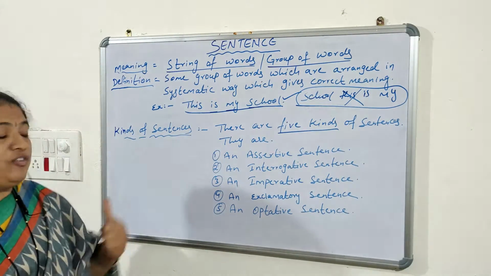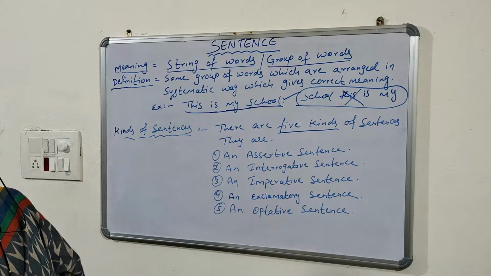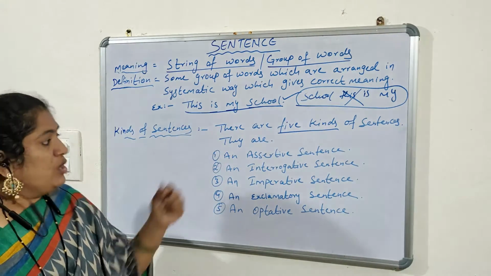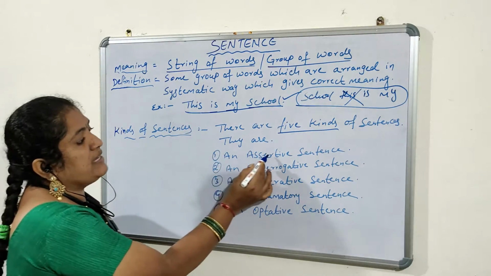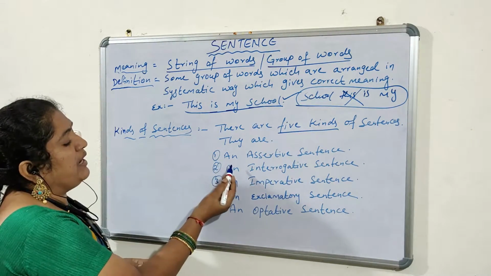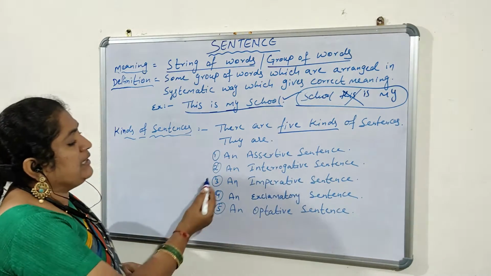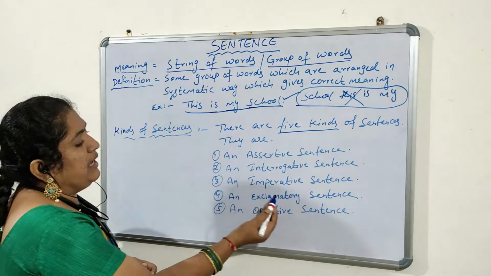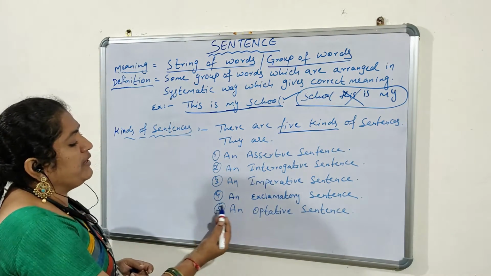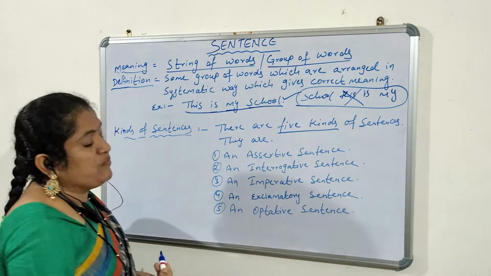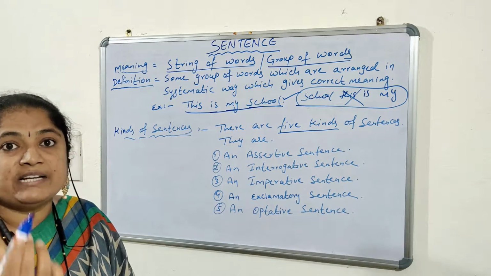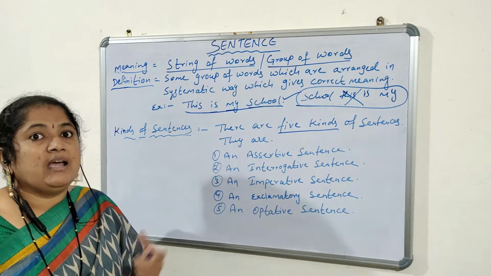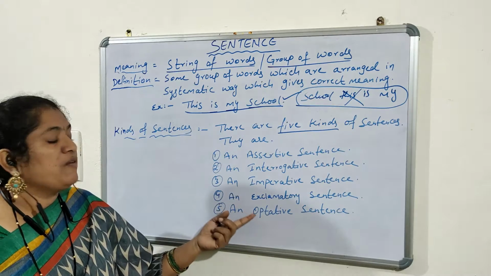Okay, now let us go for the kinds of sentences. In the English language, there are 5 kinds of sentences. The first one is an assertive sentence. Second, an interrogative sentence. Third, an imperative sentence. Fourth, an exclamatory sentence. Fifth, an optative sentence. I hope you understood about the sentence and its kinds. In our next video, we will discuss very clearly each and every type of sentence.